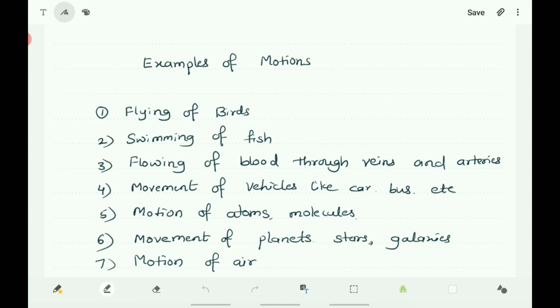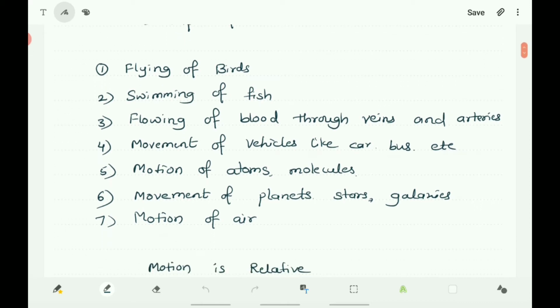So you know that birds fly, fish swim, blood flows through veins and arteries, and vehicles like car, bus, etc. move, and electrons move, atoms move, molecules move. You know about the motion of the electron, motion of the atoms, motion of the molecules in the object, and also movement of planets, stars, galaxies, etc. And also you know that air moves from one place to another place. That is the motion of air.